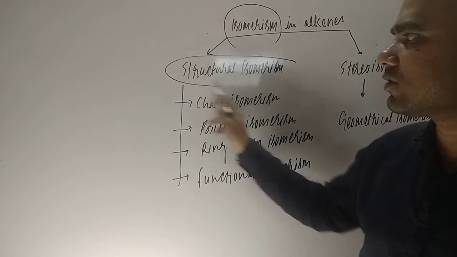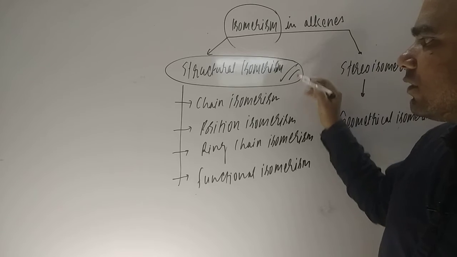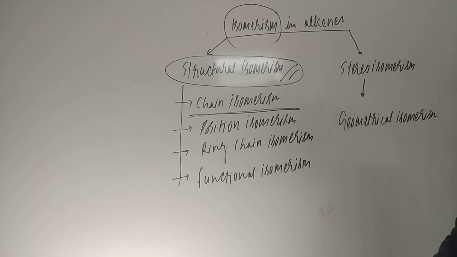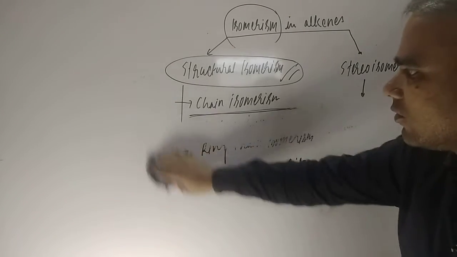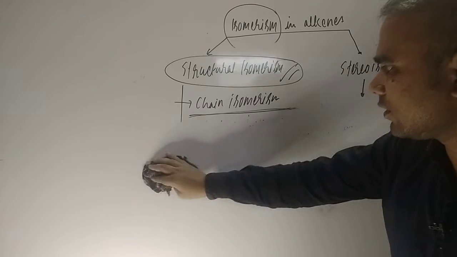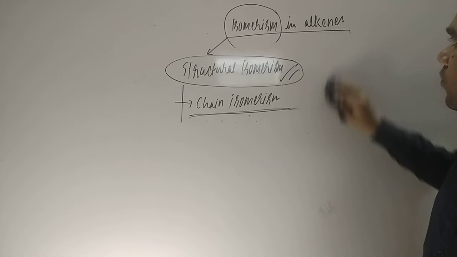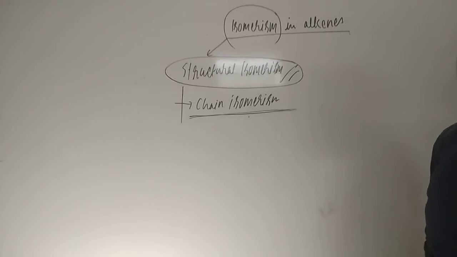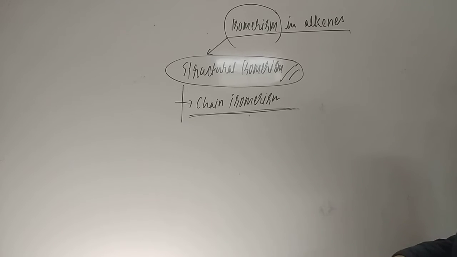In structural isomerism, the molecular formula and molecular weight are the same, but the structure will be different. Here we are going to study chain isomerism, then position isomerism. Firstly we are going to understand chain isomerism: two or more organic compounds having the same molecular formula, but differing in the chain of the compound.